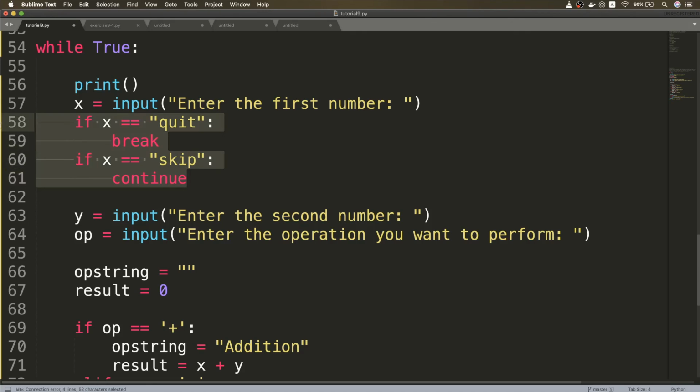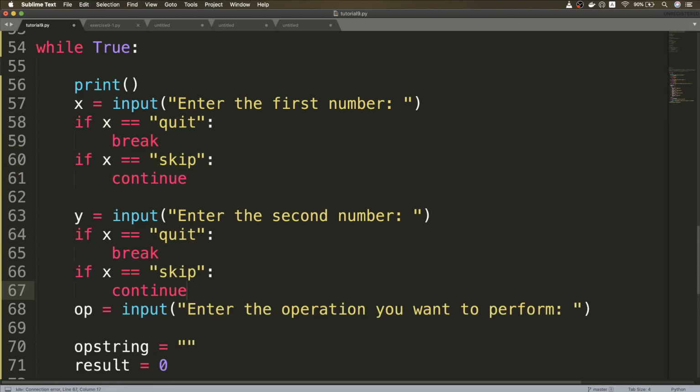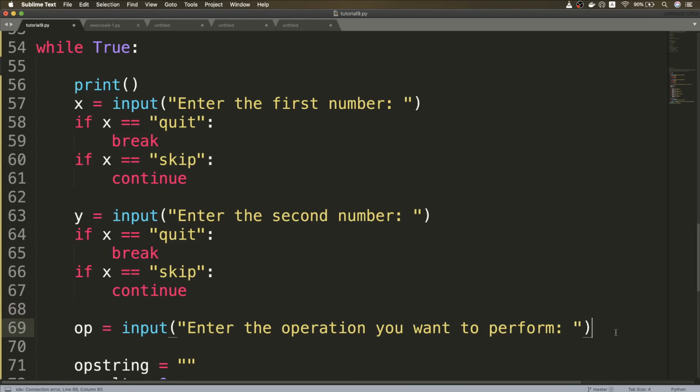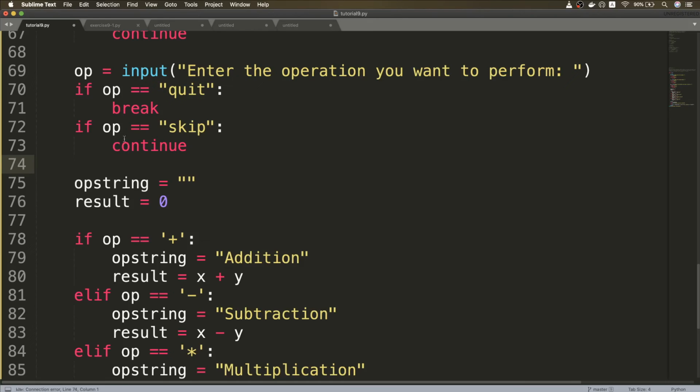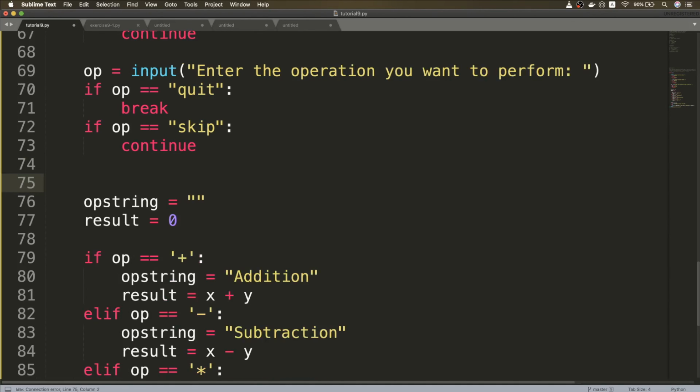And I do similar kind of stuff for y and the op. So let's just do that. And we do that for op as well. Let's change the variables here for correctness. Now if we have reached this point, we know that all the x, y and op that are entered are correct.